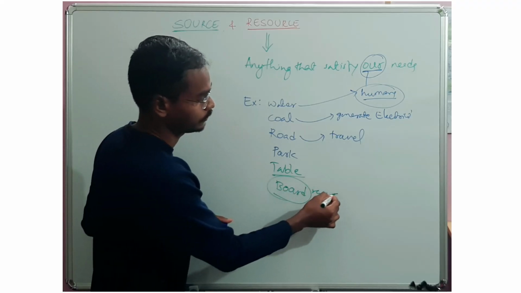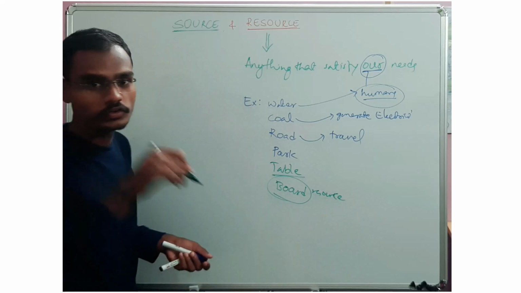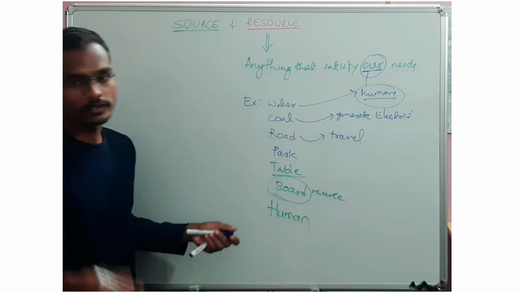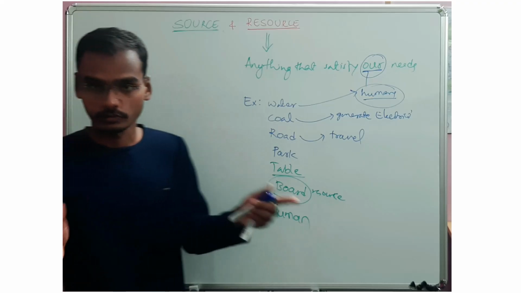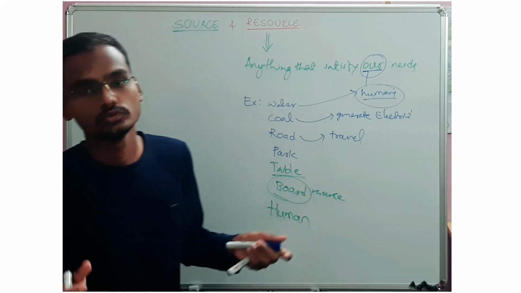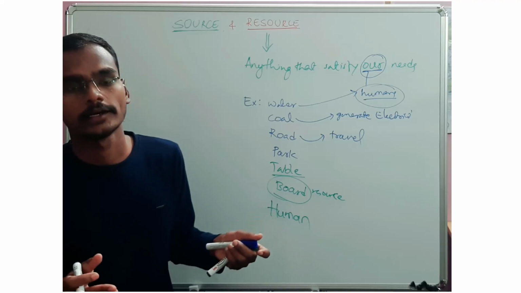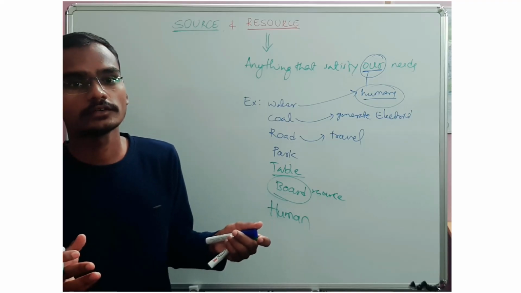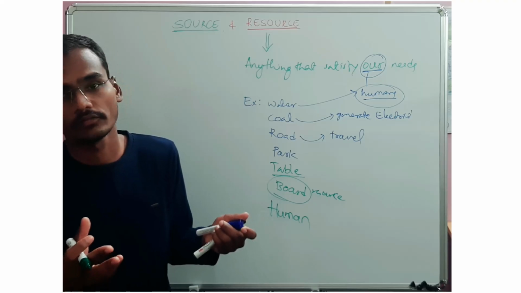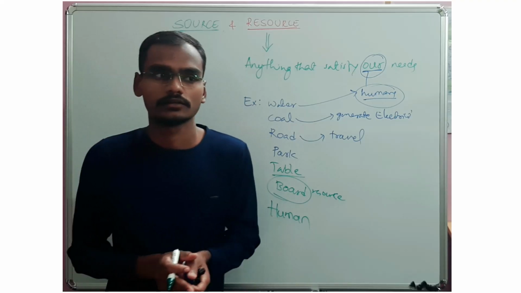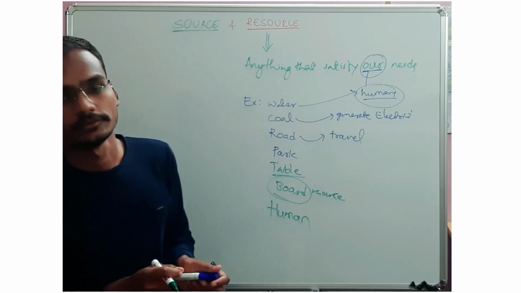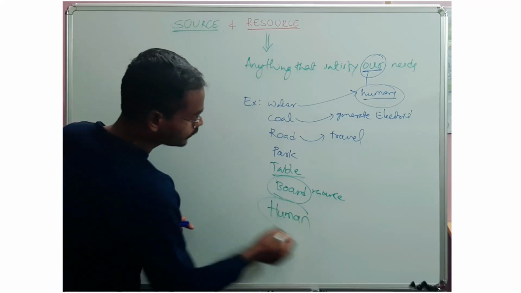Then another example, most important: a human is also a resource. You might have come across the phrase human resource. India has a very vast, very huge population, and that can turn into human resources. This is a statement we often read every day. Why is a human a resource?